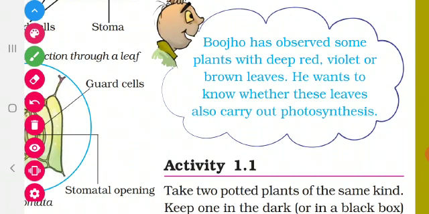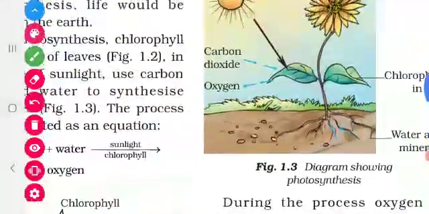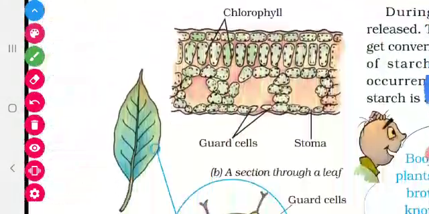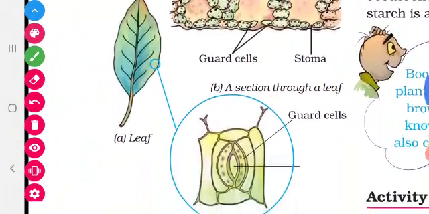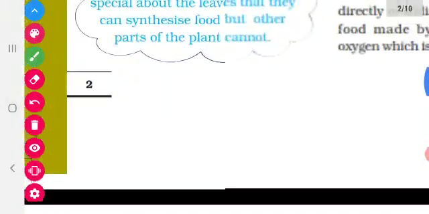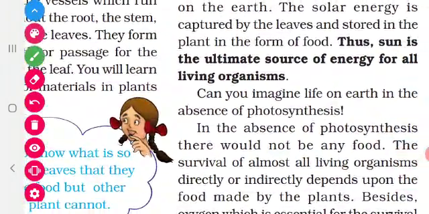Have you understood, children? So what is your activity next week? You have to explain figure 1.3 in your own words, and you have to draw this diagram. And on page number 2, I asked 2 questions. Why is the sun called the ultimate source of energy for all living organisms?